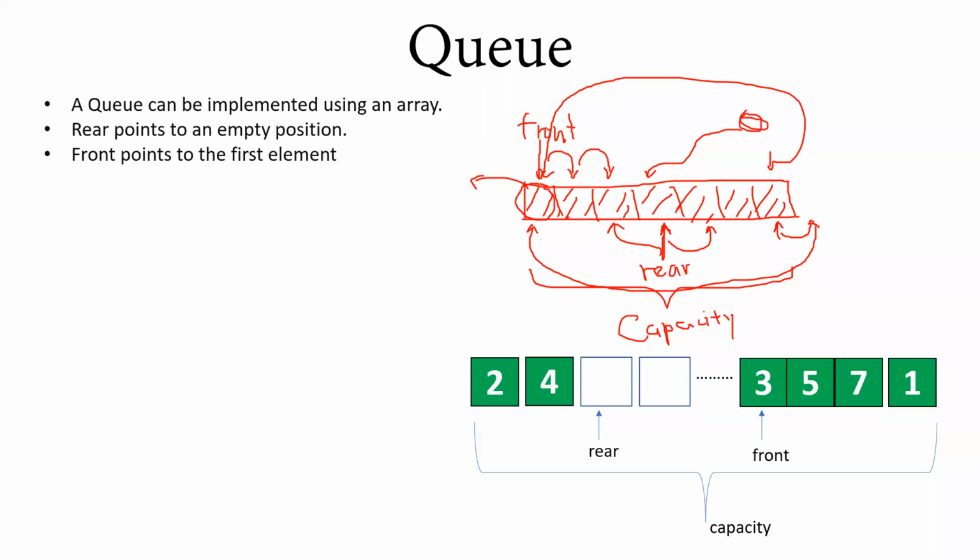That's how we implement a queue using an array. Basically, your rear, once you insert, shifts from here to here like this. Once it comes over here, if there is empty space, it goes from here to here. Similarly, front also shifts one by one once you read the values. And once you read this value, it goes from here to here. Hope it is clear, right?